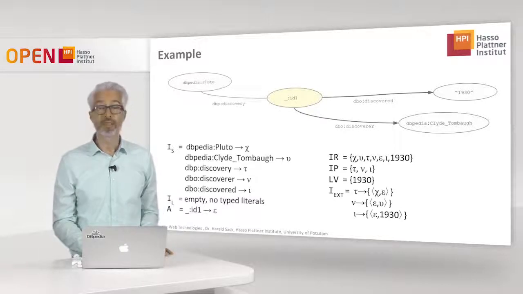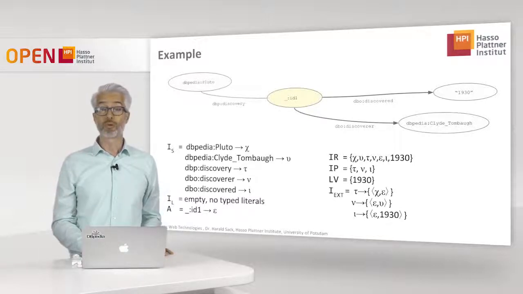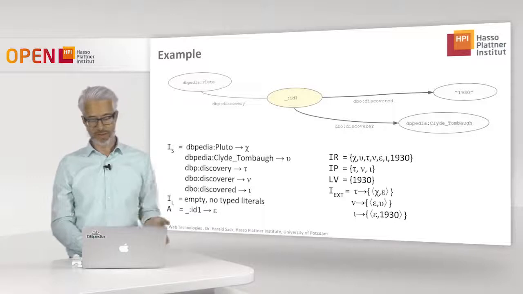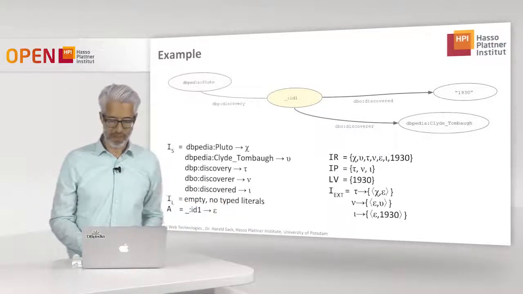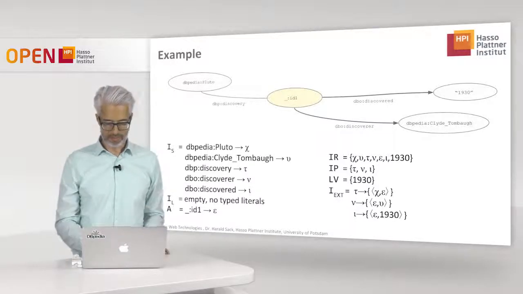And then I define the extension function for all of my properties. You see here, I simply substitute the URIs with the elements of IR and IP.